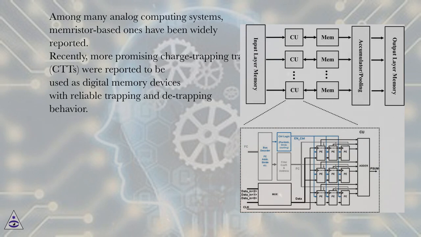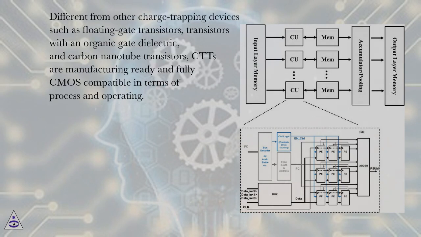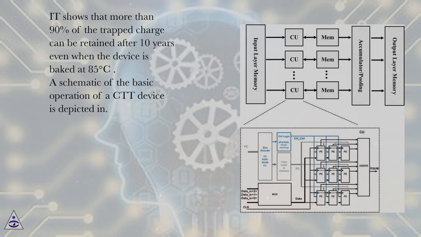Recently, more promising charge trapping transistors, CTTs, were reported to be used as digital memory devices with reliable trapping and detrapping behavior. Different from other charge trapping devices such as floating gate transistors, transistors with an organic gate dielectric, and carbon nanotube transistors, CTTs are manufacturing ready and fully CMOS compatible in terms of process and operating. It shows that more than 90% of the trapped charge can be retained after 10 years even when the device is baked at 85 degrees Celsius.